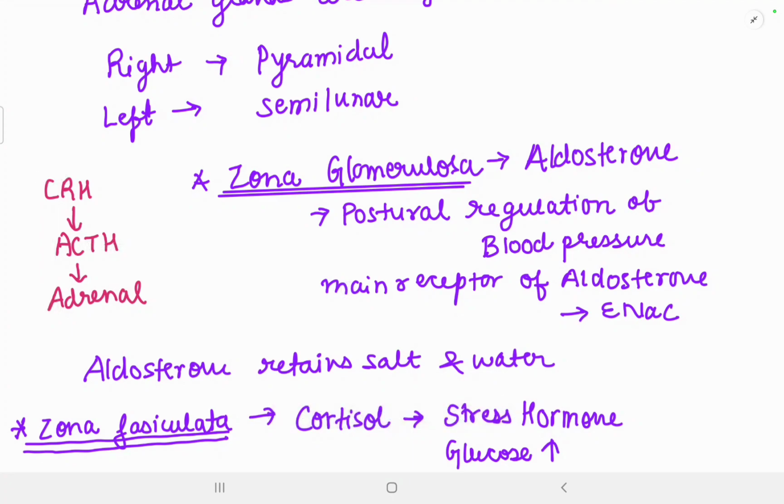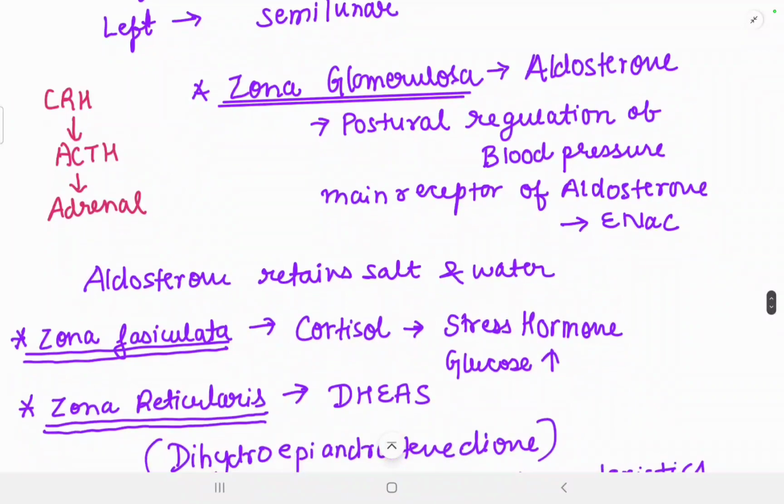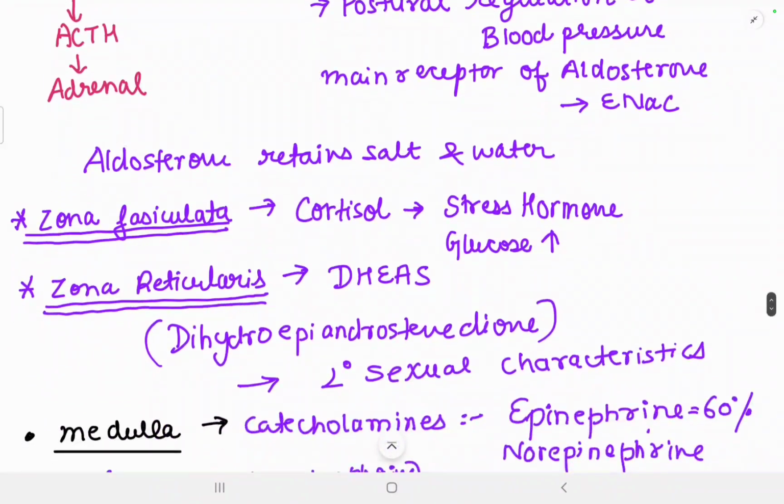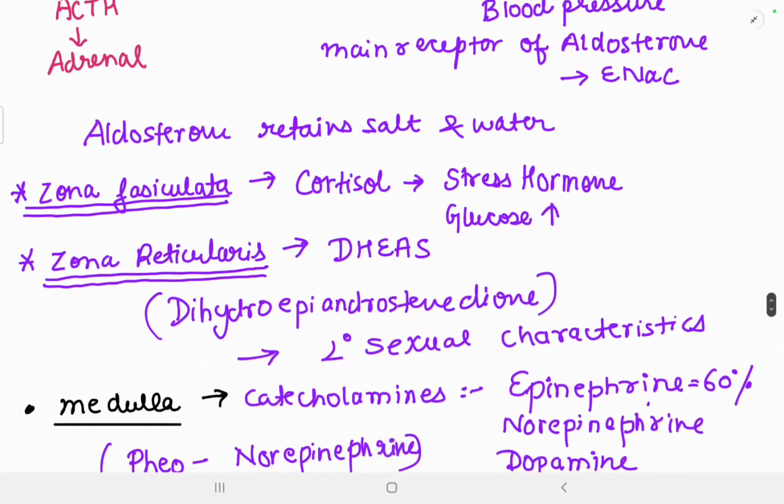So the three zones of the adrenal cortex are zona glomerulosa, which secretes aldosterone, responsible for regulation of blood pressure. The main receptor of aldosterone is ENaC channels, which are located in the nephrons of the kidney. Aldosterone retains salts and water in the kidney, which you already know very well. The second layer is the zona fasciculata, which is responsible for secreting cortisol, which is a stress hormone. It results in a hyperglycemic condition in the body.